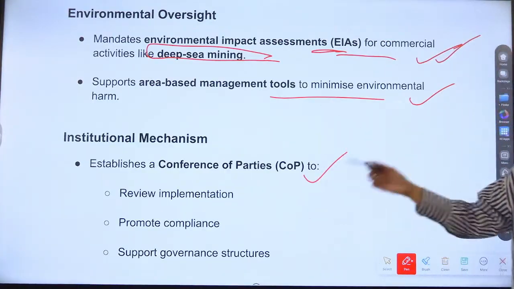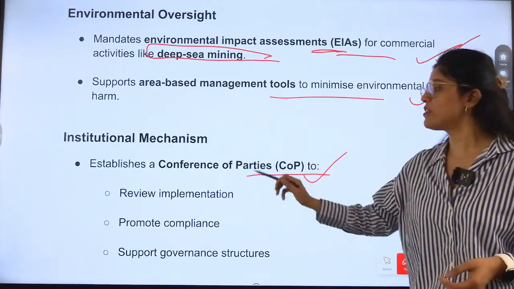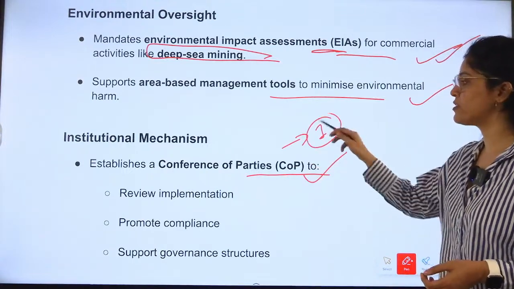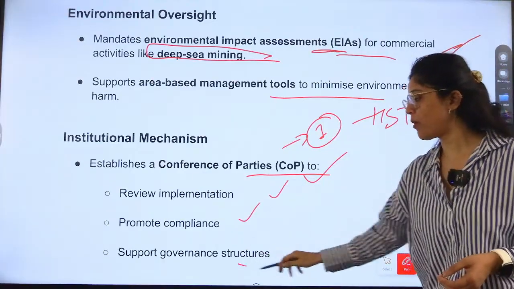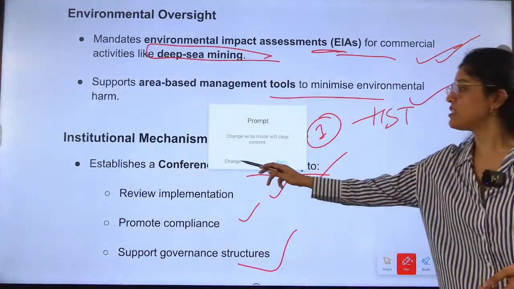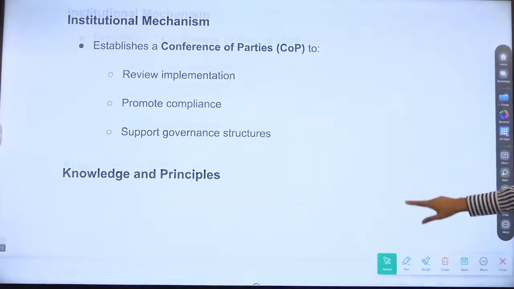Now the institutional mechanism is there. It establishes a conference of parties, and this is the first conference of parties related to the High Seas Treaty. Implementation, compliance and governance structure, these will be taken care of.